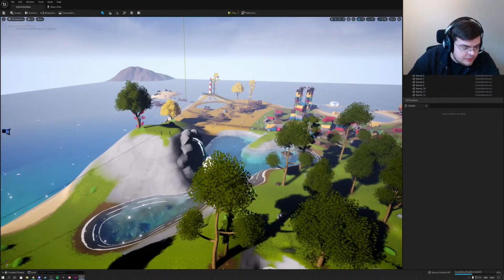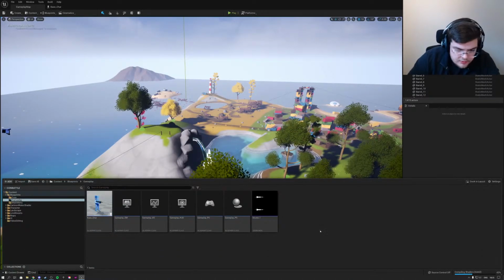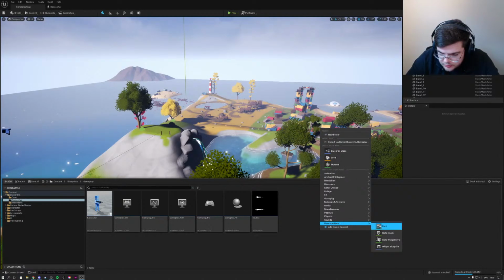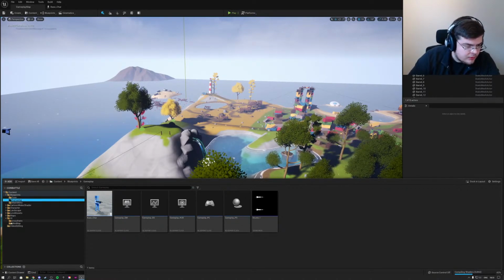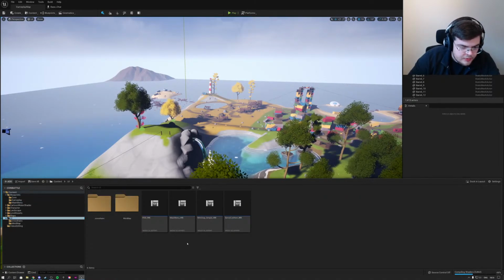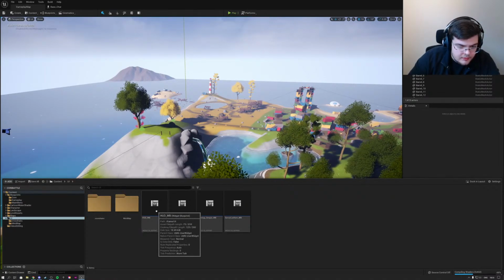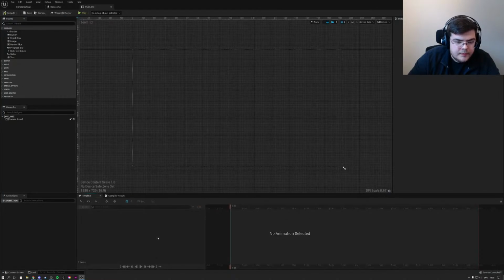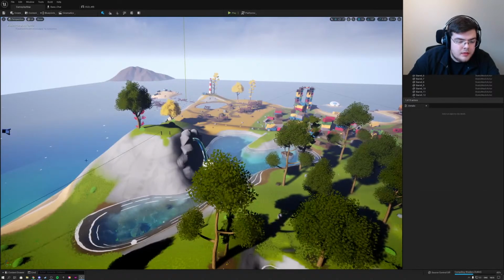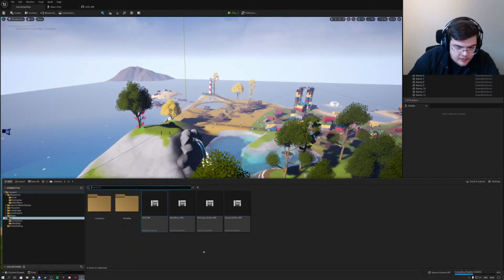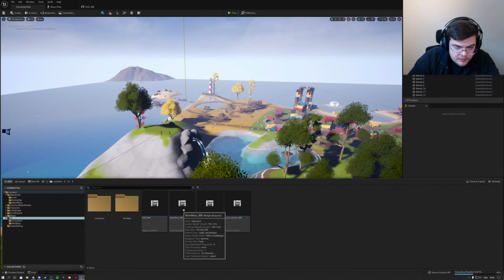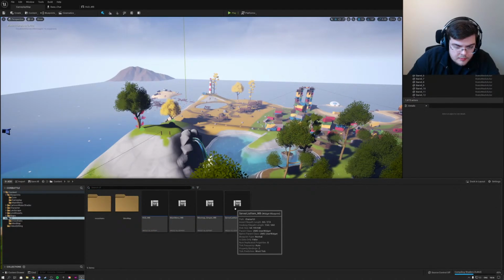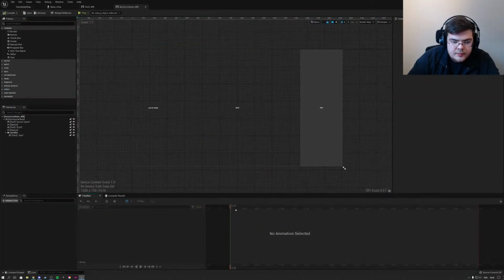Okay, I'm very curious, what does the widget stuff look like? So if I right click user interface, we're still making use of widget blueprints in our engine 4.25 apparently. So let's open up my widgets, because I just want to see what the widget editor looks like. So let's open up my server list widget, I guess. Okay, all looks the same.